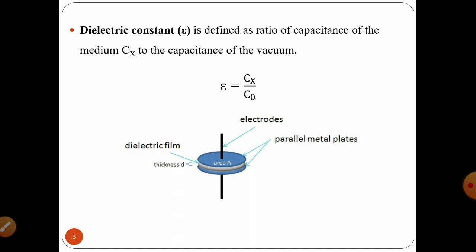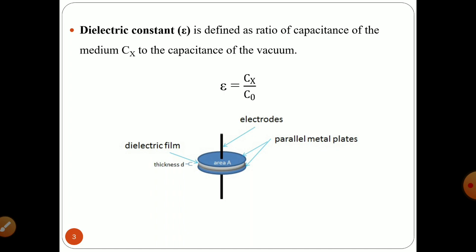The distance between these two plates is filled by a dielectric film. This dielectric film serves as a medium which separates the two parallel metal plates. So this dielectric film is responsible to generate capacitance in accordance with that particular medium.